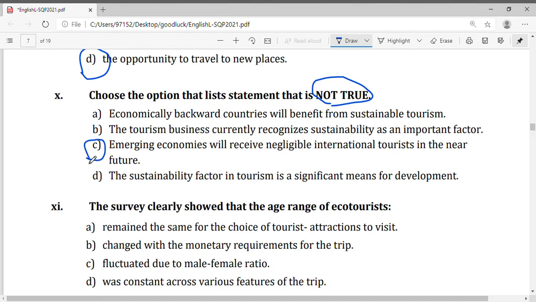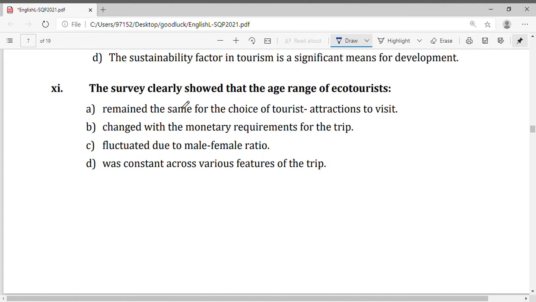Not true. Survey clearly showed that age range of ecotourists remained the same for the choice of tourist attraction to visit, changed with monetary requirements for the trip, fluctuated due to male-female ratio, was constant across various features of trip. We know that it changed based on the activity and also the cost, so it's a monetary requirement.